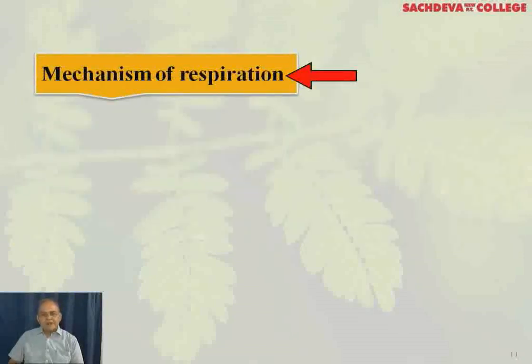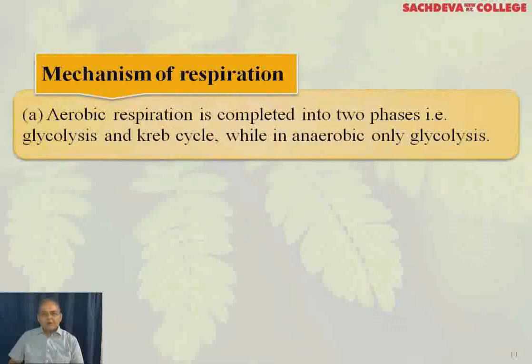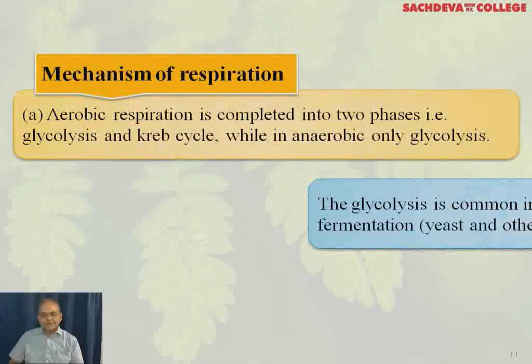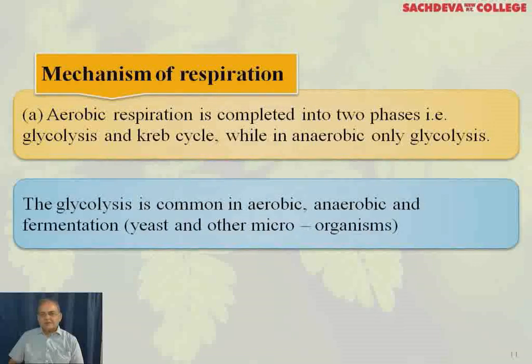Mechanism of respiration. Aerobic respiration is completed in two phases, that is glycolysis and Krebs cycle, while in anaerobic only glycolysis takes place. The glycolysis is common in aerobic, anaerobic, and fermentation, that is done by yeast and other microorganisms.